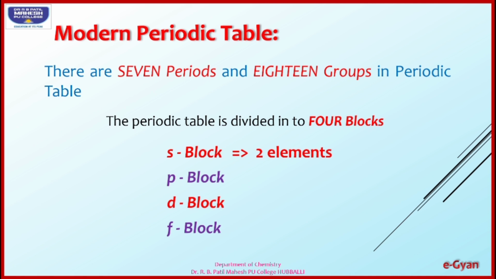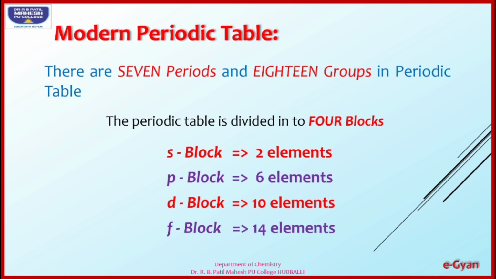S block can accommodate a maximum of 2 elements, P can accommodate 6 elements, D can accommodate 10 elements, and F can accommodate a maximum of 14 elements. We see these blocks in the periodic table.